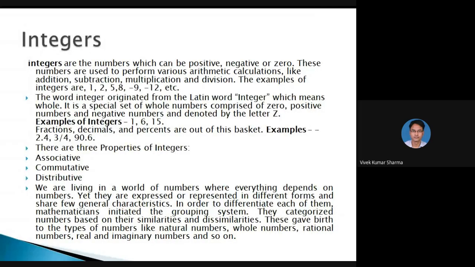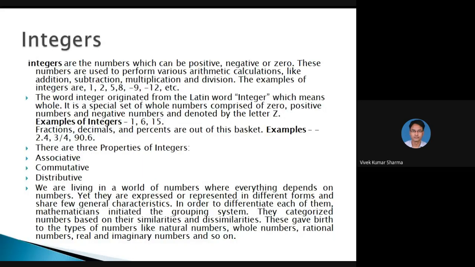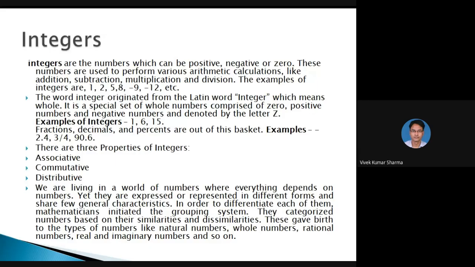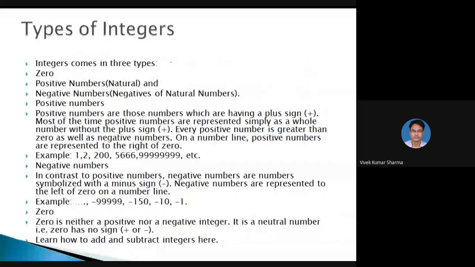The word integer originated from the Latin word integer, which means whole. It is a special set of whole numbers comprised of zero, positive numbers, or negative numbers, denoted by the letter Z. So positive integers, negative integers, and zero, these are the integers. Integers come in three types: zero, positive numbers, and negative numbers. You can see.